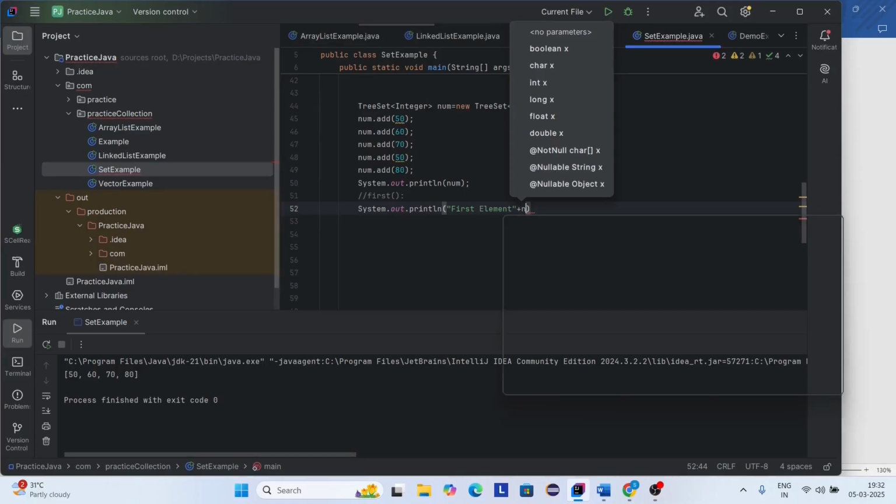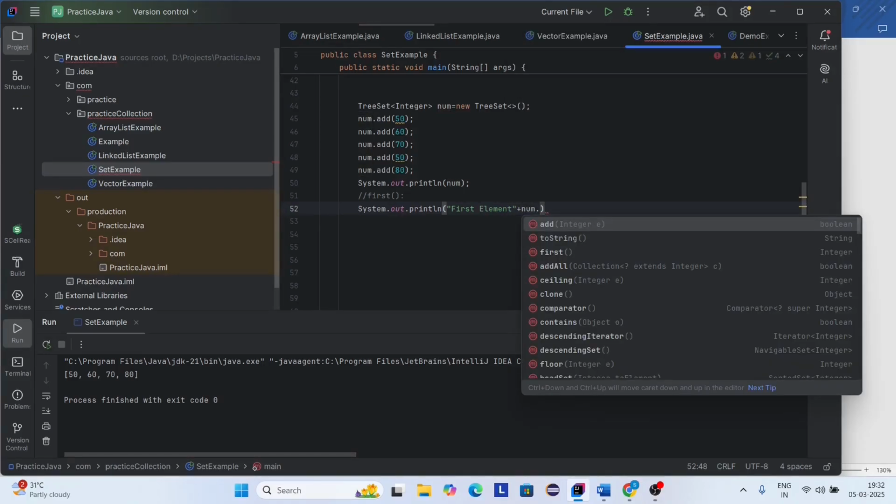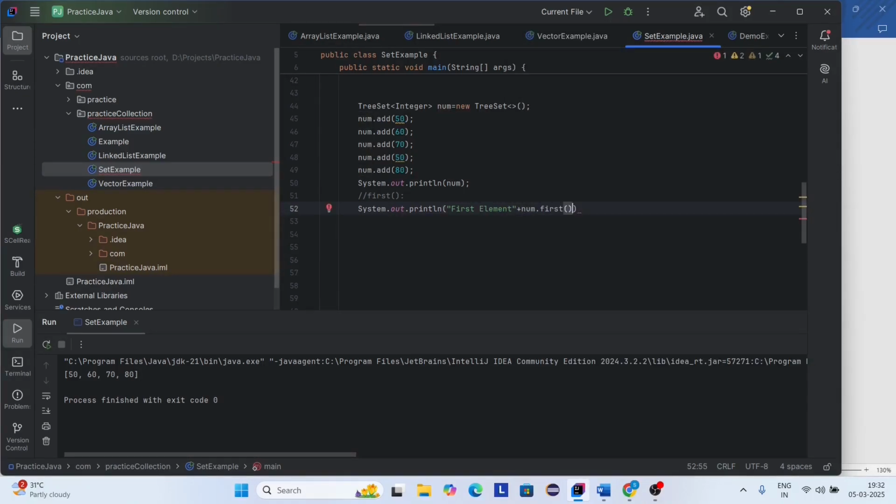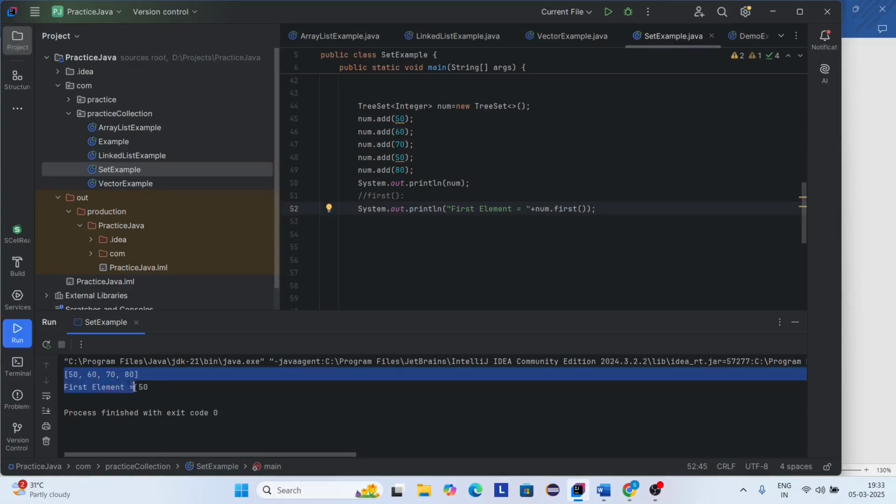So I'm using the first method to print the smallest element. Now let's run this program. Here you can see 50 is the smallest element from this set. So it returns the first element as 50. If you want to get the largest number from this set, then use the last method.